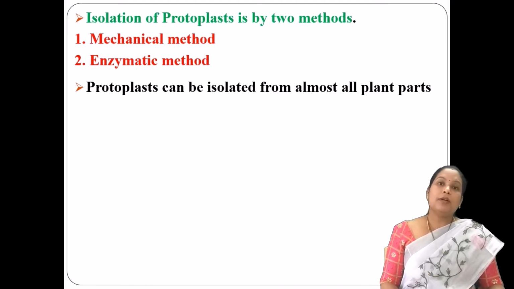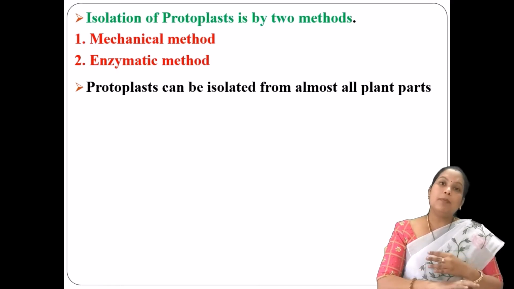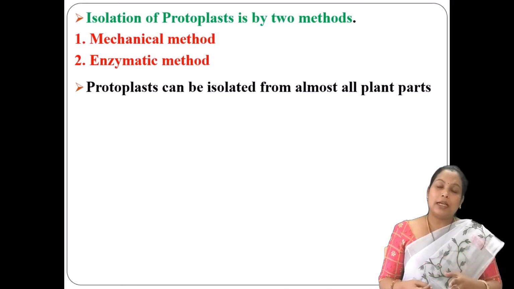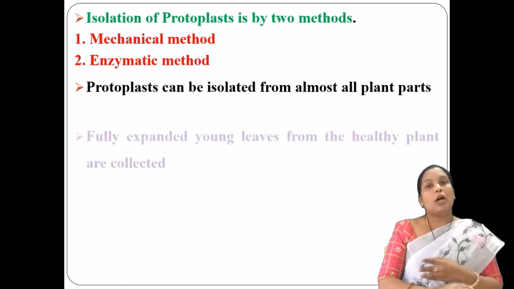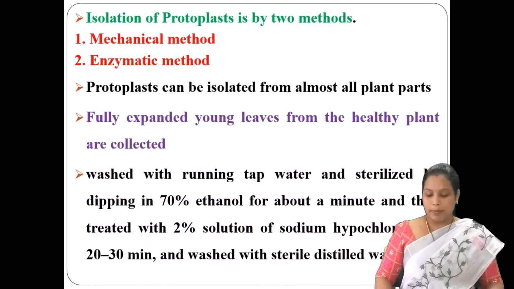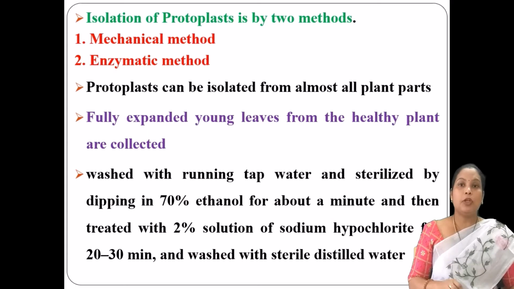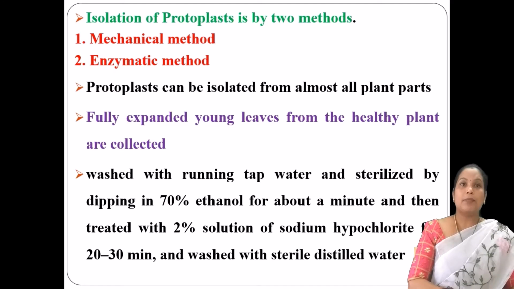From where will you isolate the protoplasts? Protoplasts can be isolated from almost all parts of the plant. For isolating protoplasts, you can take young leaves which are fully expanded, collected from a healthy plant.